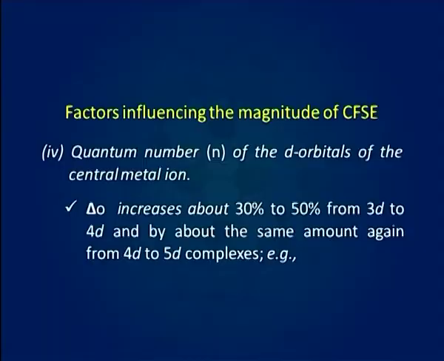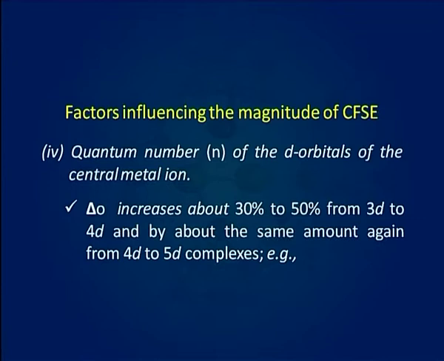From the combination of the three points discussed here, we can conclude that for complexes having the same geometry and the same ligands but having different numbers of d electrons, the magnitude of delta O decreases with the increase of the number of d electrons in the central metal cation. In case of complexes having the same number of d electrons, the magnitude of delta O increases with the increase of the charge, that is oxidation state, on the central metal cation.